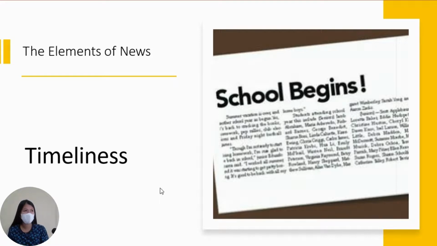Timeliness means that the news article is current, contains current information or current events. Again, if it recently happened, it could be considered as news. But if you will be reading a news article that talks about how Lapu-Lapu killed Magellan in the context of the Philippines, you would be considering that as history.